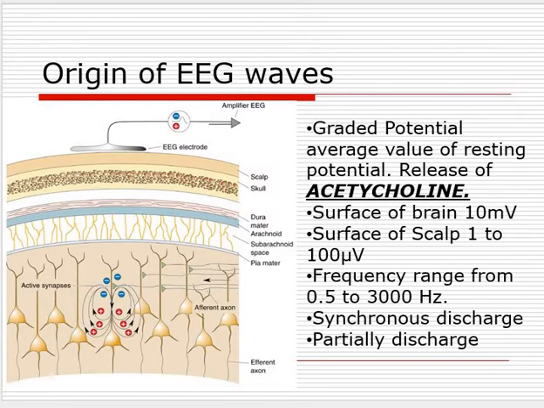How these EEG waves originate is very important. As I said in the very first unit on biopotentials, it happens by the transfer of ions from inside the cell to outside and from outside the cell to inside through the cell membrane. That is the sodium pump as well as the potassium pump.